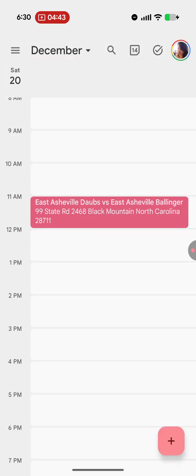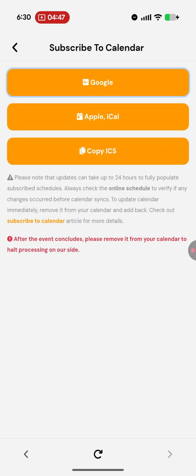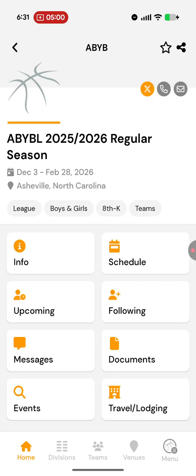So then out of my calendar, I'm going to go back to my Exposure. Okay, so this is the Exposure app where we left off. Subscribe to calendar. I'm going to back out of there. And basically now I've subscribed to the calendar. I'm following the team because you see the person icon is now a minus because that's to unfollow. When you launch your app again,